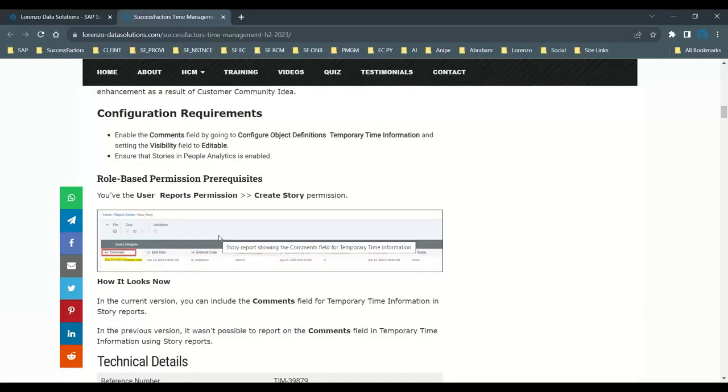If you want to include the comments field in the story report, you should first enable the permissions in RBP, like the report permissions, create story report permission. Then when you generate, you can include the comments field, and whatever comment is provided in the temporary time information area will be included, and you can generate the reports now. It is absolutely possible.